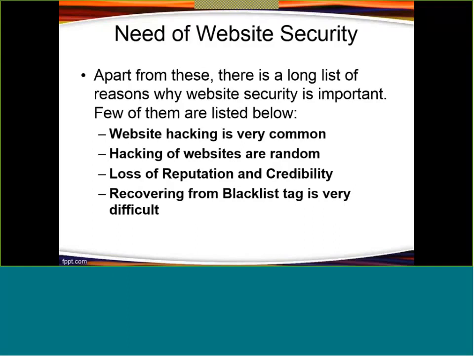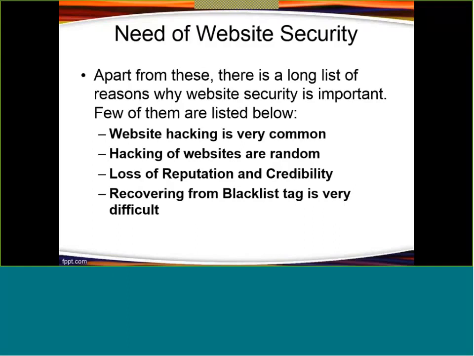Also there are chances that a customer may never reach your website, because nowadays the browsers we are using are very smart browsers, right? Like the latest Chrome browser or Mozilla Firefox. Once a website gets compromised or hacked, these browsers get the signature of these websites and mark them as unsafe websites.